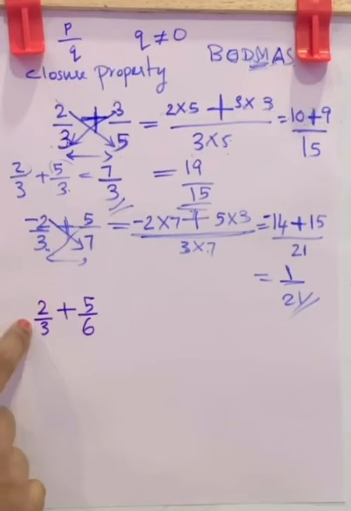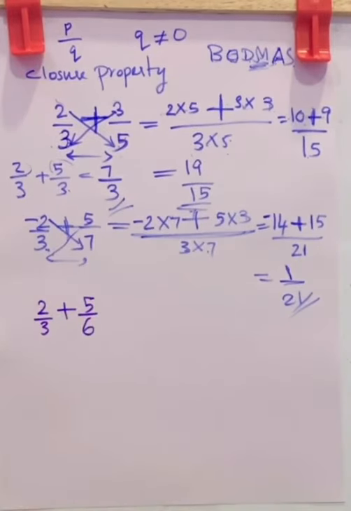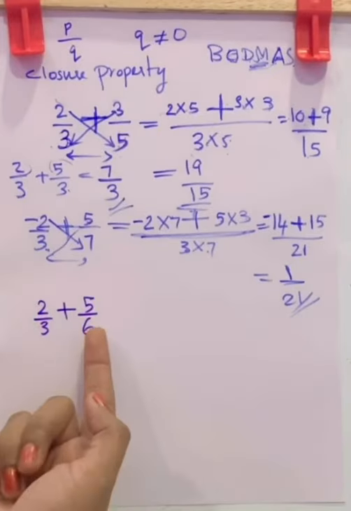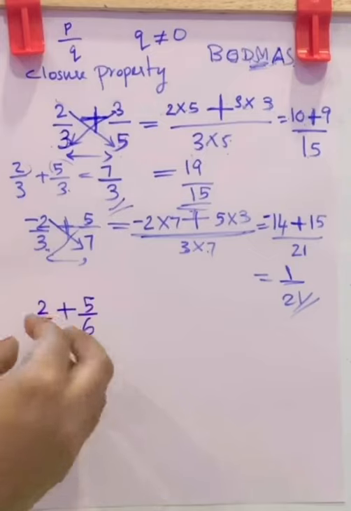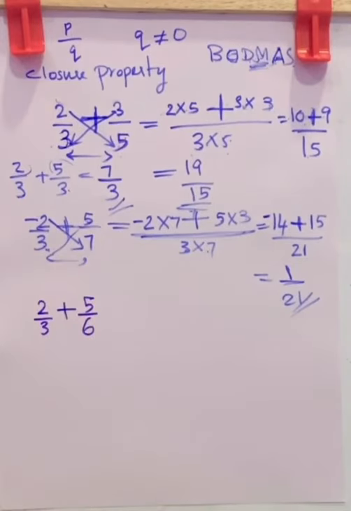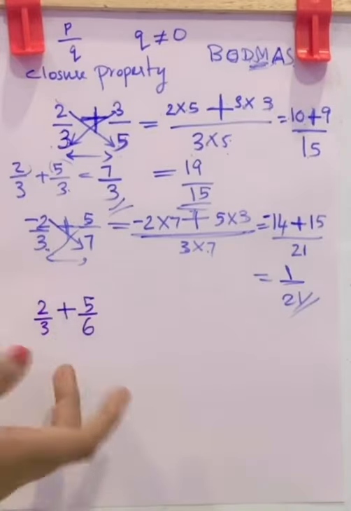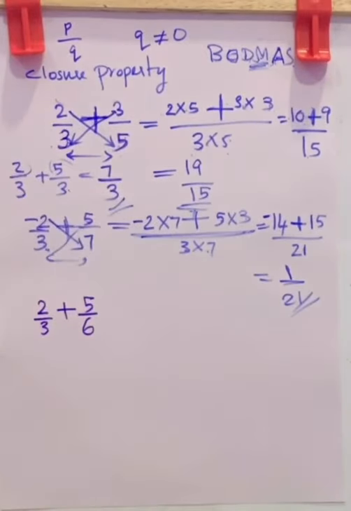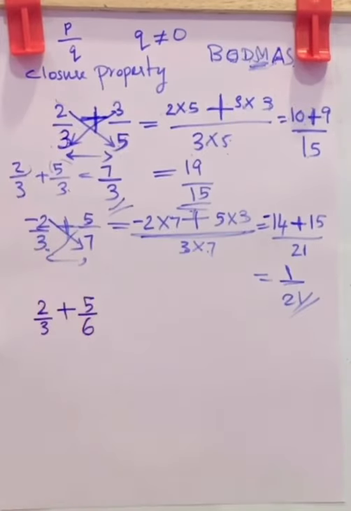But in this case, while you check the denominators, you can see they have common factors. That is 3 has a factor 3, 6 has a factor 3. 3 into 2 is 6, so 3 is a factor of 6. So in these cases, that is if you get composite numbers in the denominator, you don't want to do the cross multiplication. You do the cross multiplication while denominators are prime numbers.